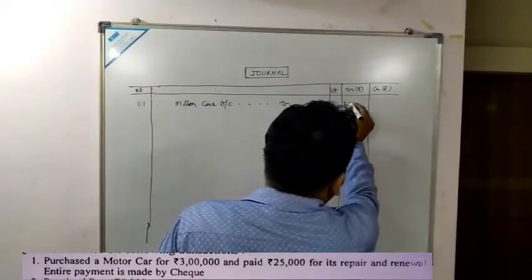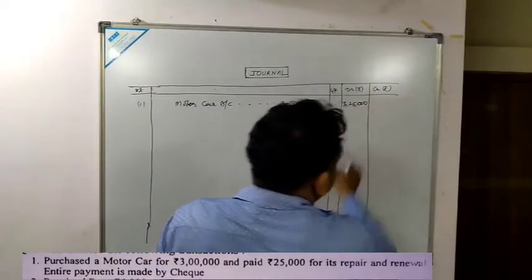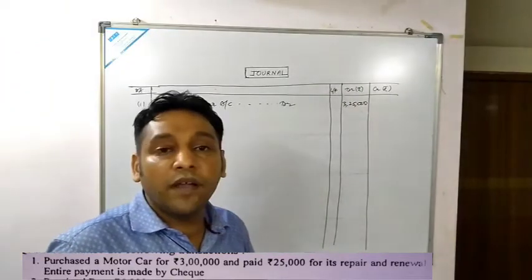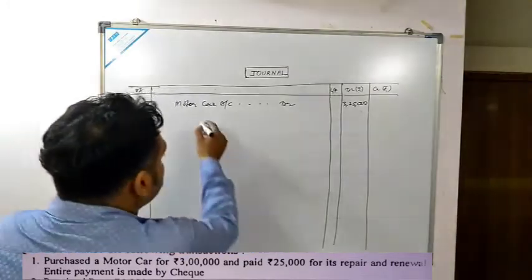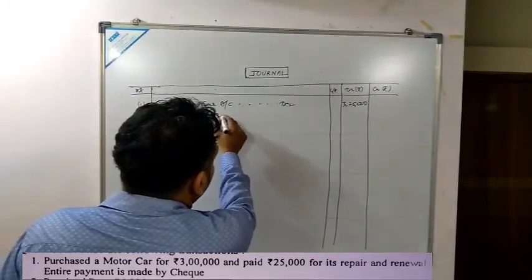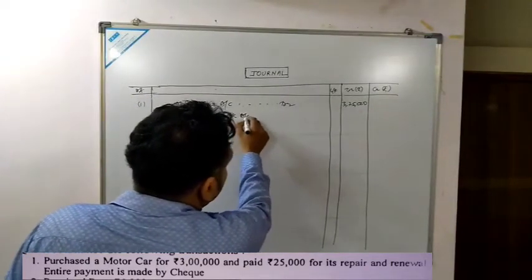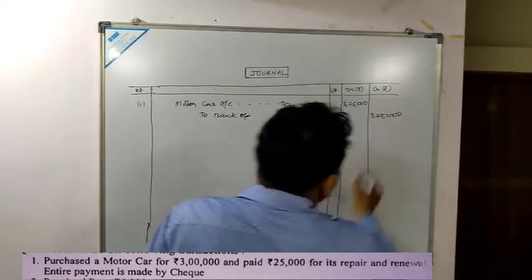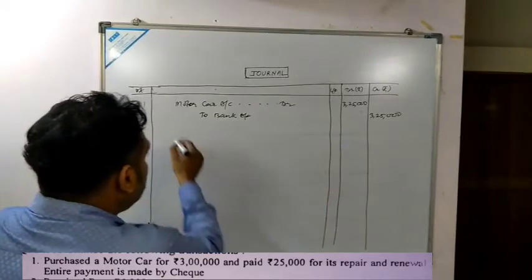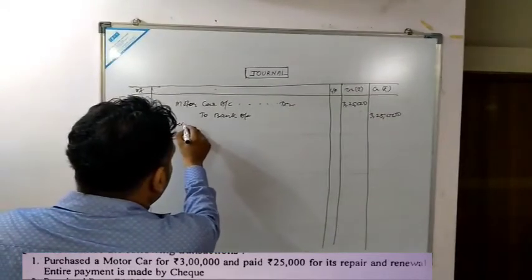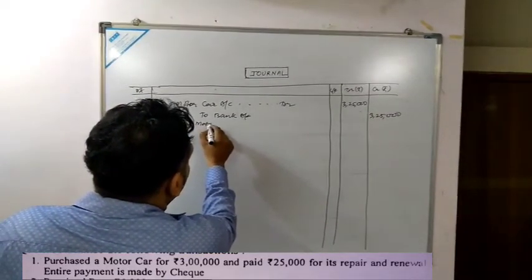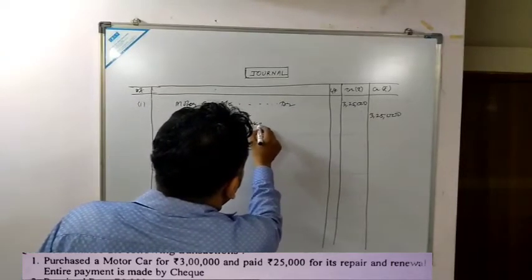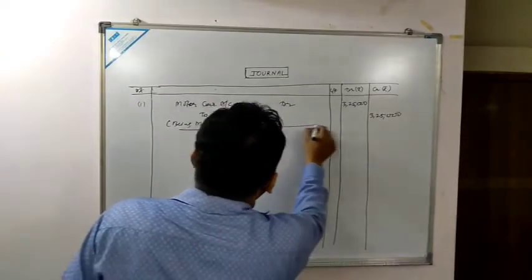So motor car account debited 3,25,000, and the payment has been made by check. So in case of check, what you have to write? To bank account. And what will be the amount? Amount would be 3,45,000. Narration: being motor car purchased.